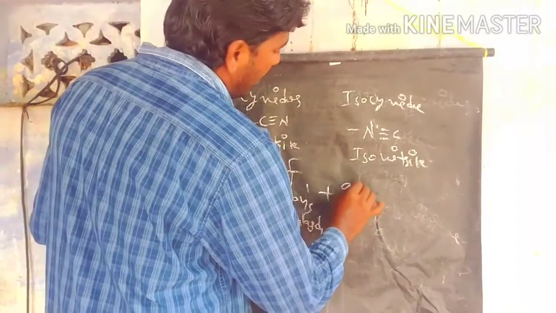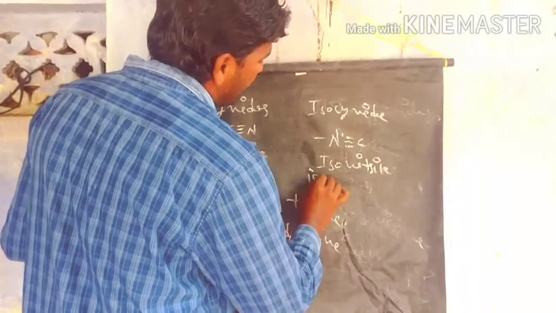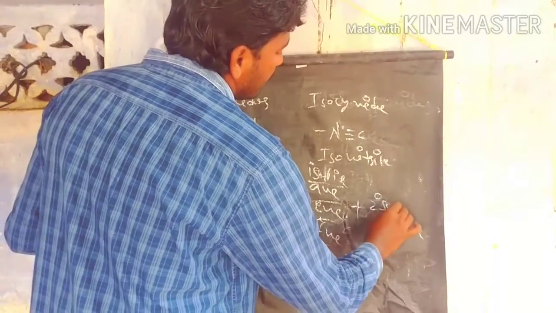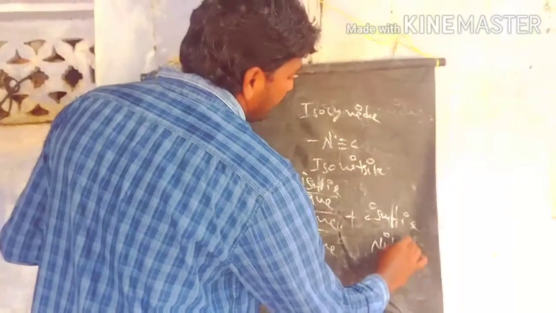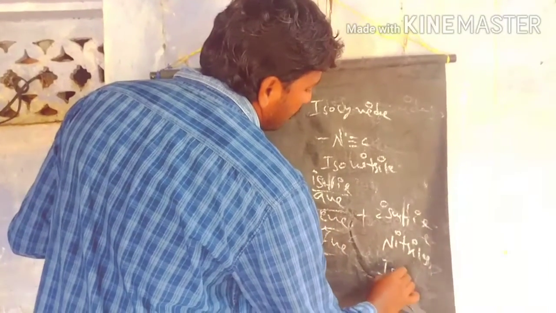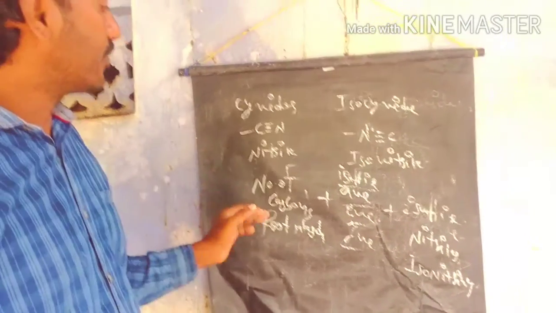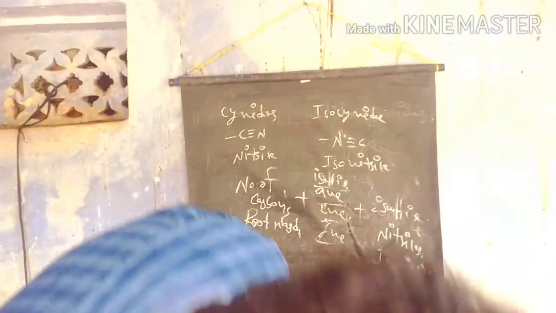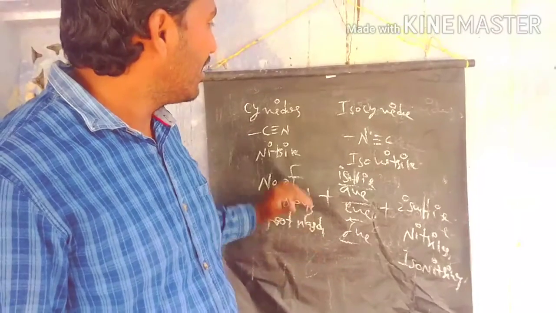plus the primary suffix, which we take as an, en, or yn. The secondary suffix for the cyanates is nitrile, and for isocyanates, isonitrile. So that is the secondary suffix for both of them, nitriles and isonitriles. Let's see what is happening here. We can observe the major difference between the common names and the IUPAC names. Some of the examples we discussed. This is the structure of IUPAC nomenclature of the cyanates and isocyanates.